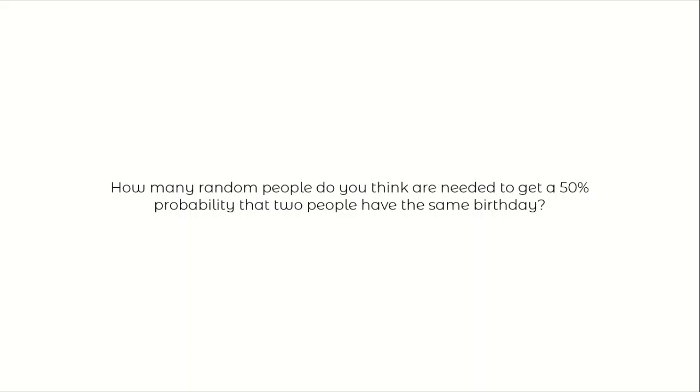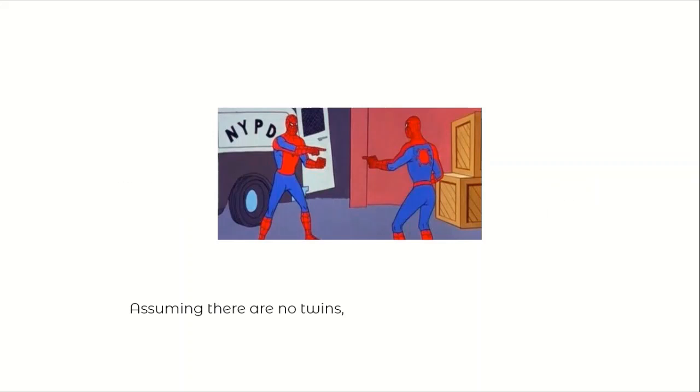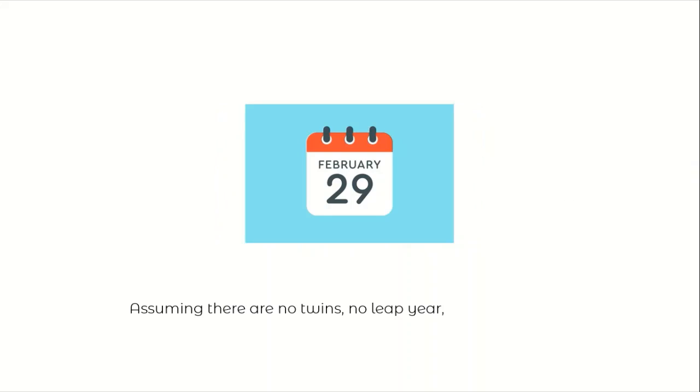How many random people do you think are needed to get a 50% probability that two people have the same birthday? Assuming there are no twins, no leap year, and no patterns. The answer is not 50, 120, or 183 as we may guess. But the answer may seem surprisingly low, because the answer is only 23 people to get the 50% probability that two people have the same birthday.